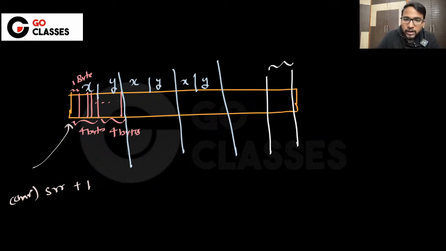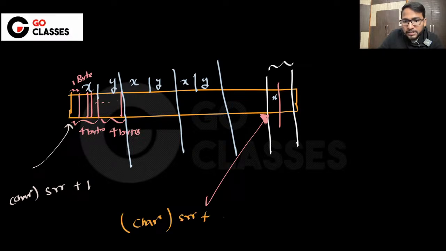So now you are currently pointing here, right? And it is the desired struct. That's where you want this x, right? Now this x is sitting here and you want to access this x. So you have something like this, which is char star SRR plus 10 into size of struct s, right? Suppose you have something like this. Now, which is pointing here.